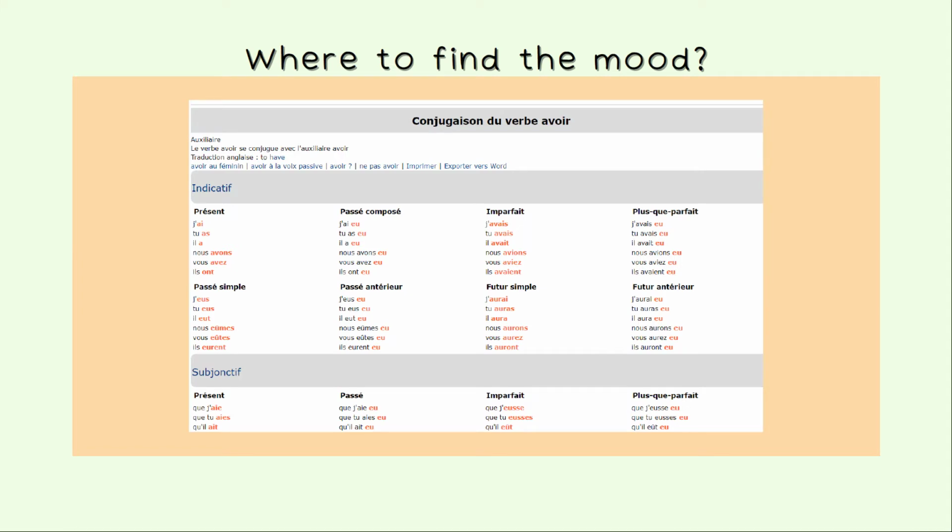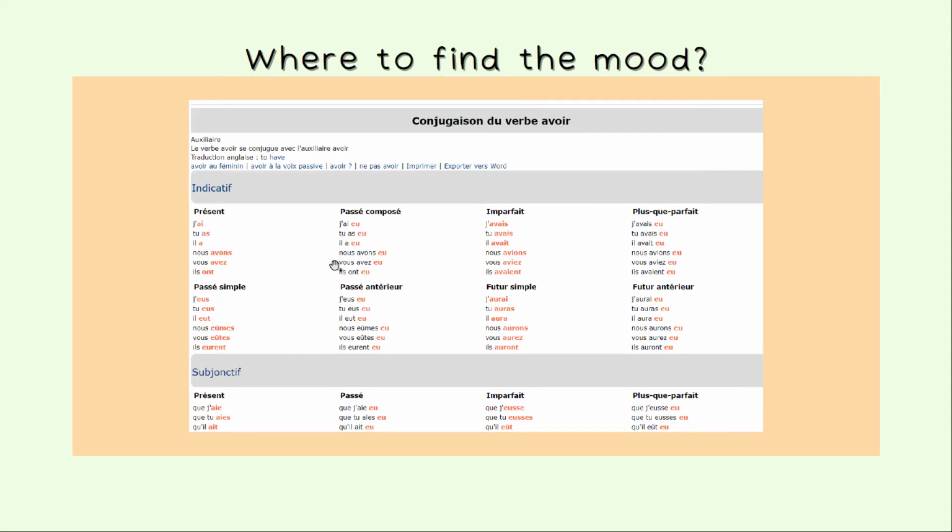Where can you find the mood? So here you have a conjugation table. This is the one that I use personally, and I can link the resource in the description box. So here you have la conjugaison du verbe avoir. This is the conjugation of the verb avoir, which means to have. And where can we find the mood?